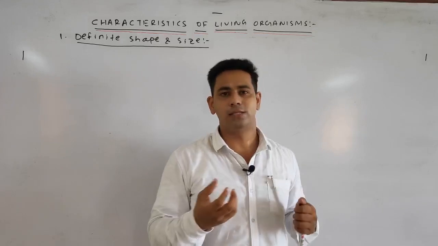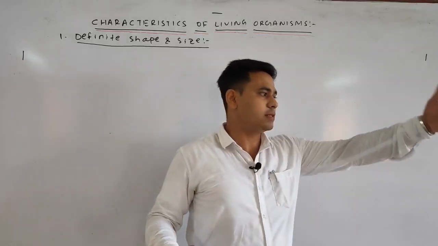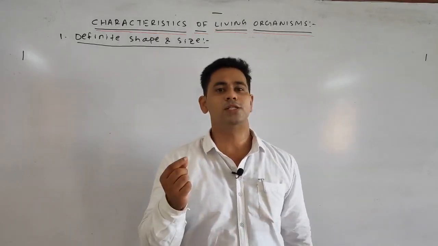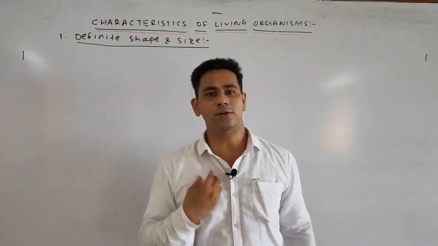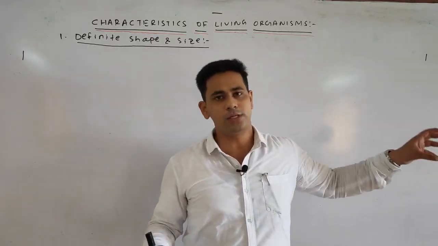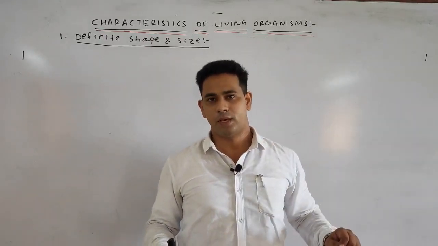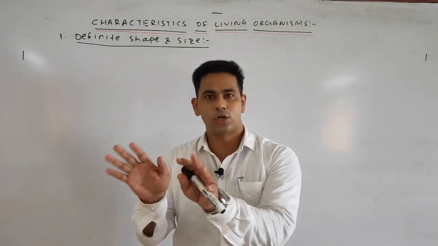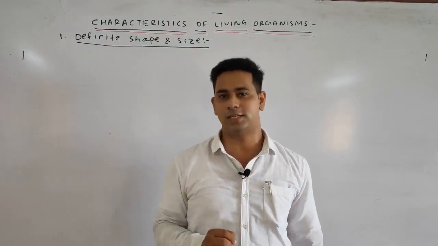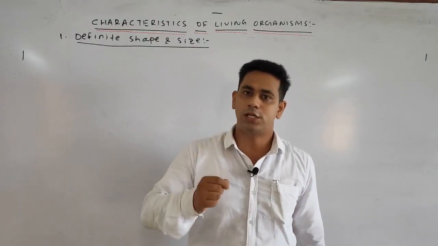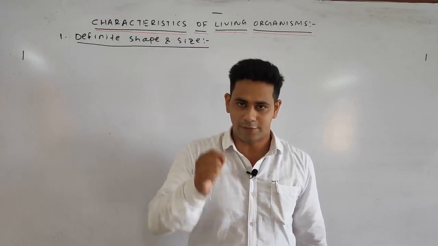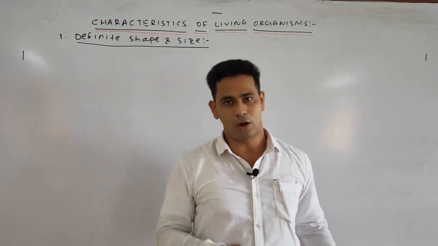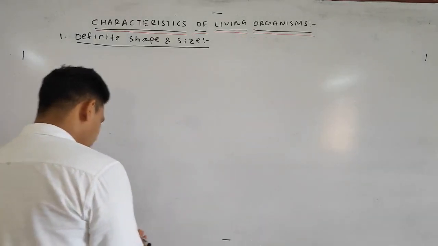I am also a human being. If I see another human being, the structure is the same, but there are minor changes. My face is different, his face is different, her face is different. If we see two cows, the structure is overall the same, but there will be minor changes. So your first characteristic of living organisms is the presence of definite shape and size, but there will be minor or narrow changes in the organisms.